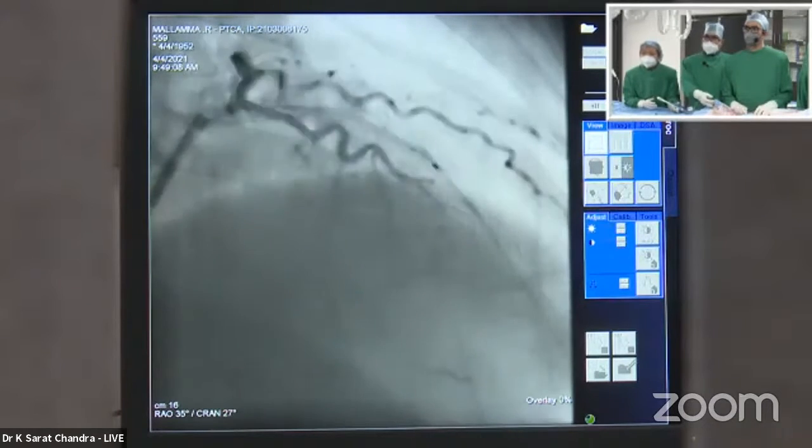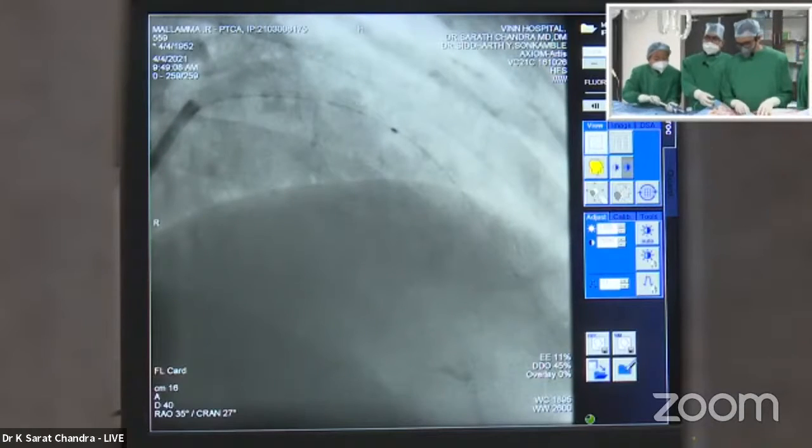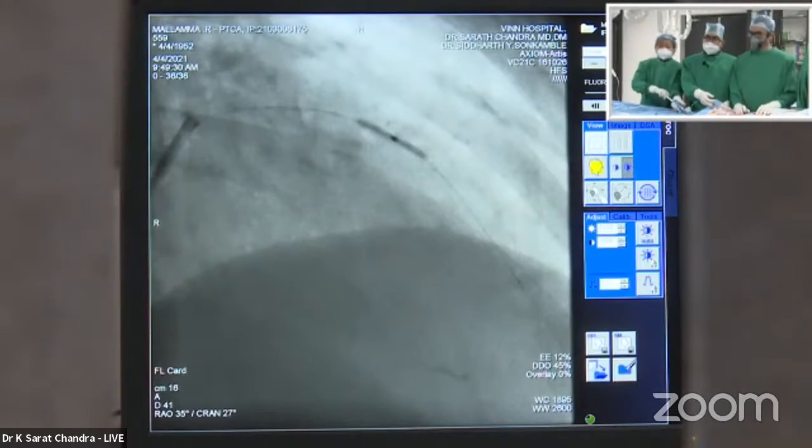No, actually, I would also follow what Dr. Sharath has done. Some attempts not crossing, I would not worry about it because in the days of primary, you have seen the vessel before, you know where it is. Even if it closes after the LAD stenting, you can easily enter it.